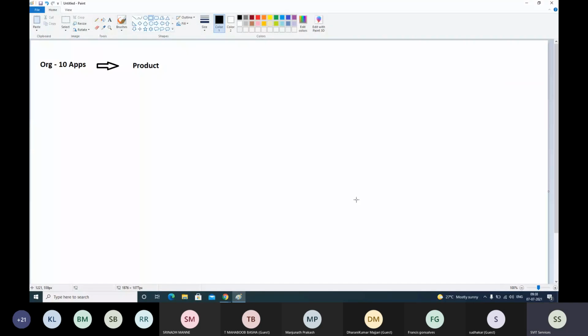Just now we have discussed, right? Application layer, OS layer, and computer layer. Correct. So an application should be installed on an OS. Where will the OS be installed? On a computer, a physical computer. Let's say there is a physical computer.